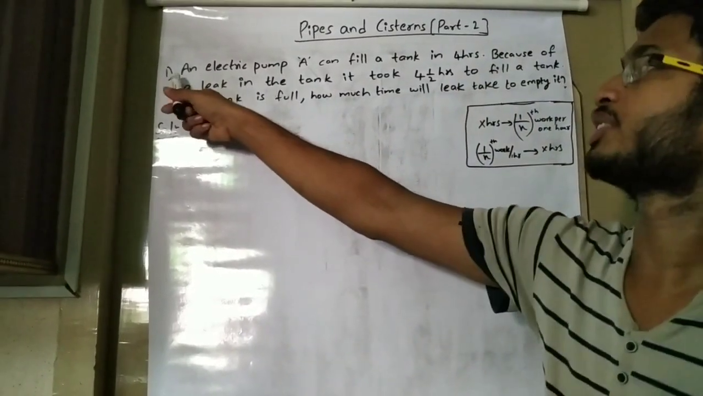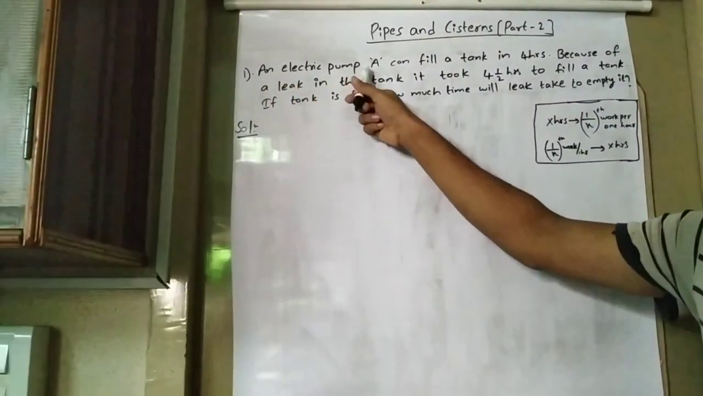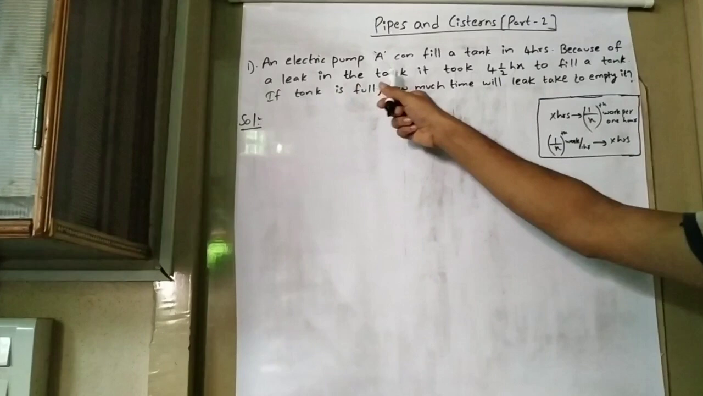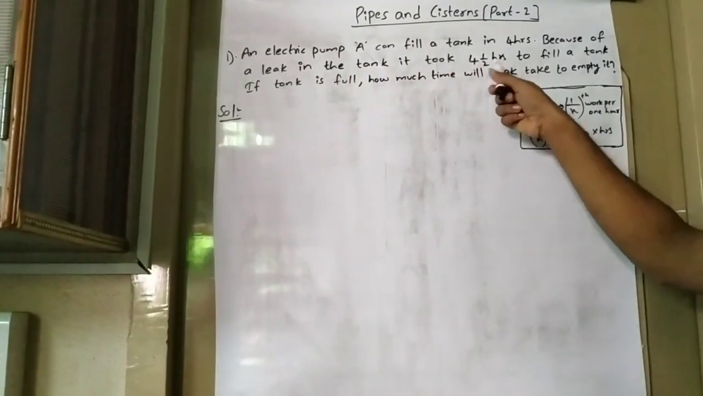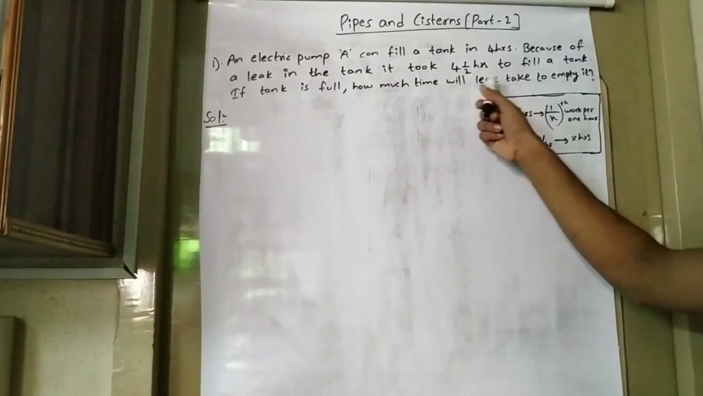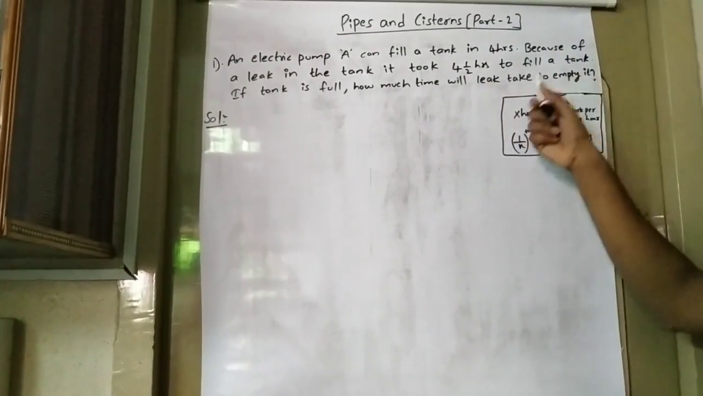In this, the first question is given as: an electric pump A can fill a tank in 4 hours. Because of a leak in the tank, it takes 4.5 hours to fill the tank. If the tank is full, how much time will the leak take to empty it?